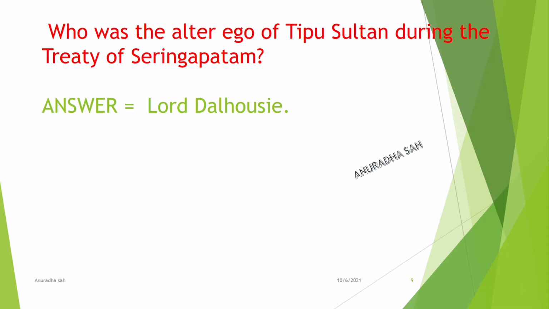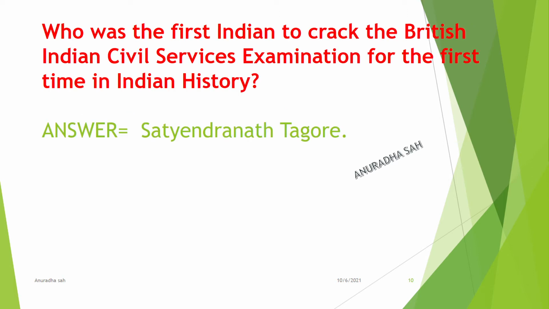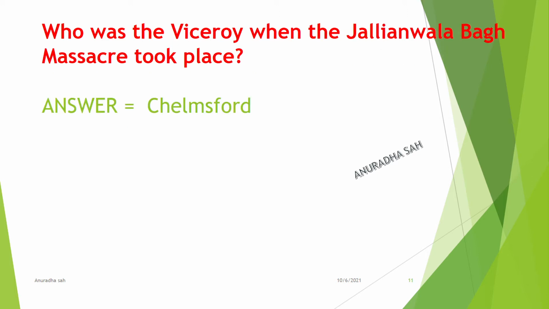Who was the alter ego of Tipu Sultan during the Treaty of Seringapatam? Lord Dalhousie. Who was the first Indian to crack the British Indian Civil Services examination for the first time in Indian history? Satyendranath Tagore. Who was the Viceroy when the Jallianwala Bagh Massacre took place? Chelmsford.